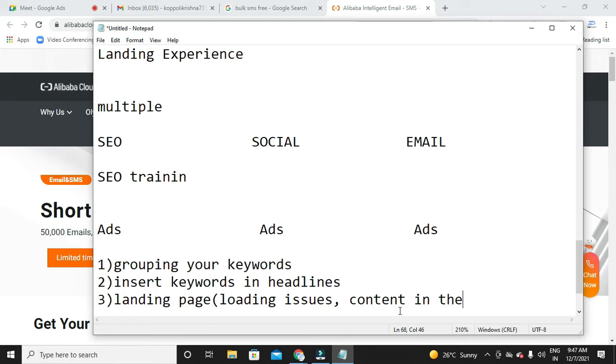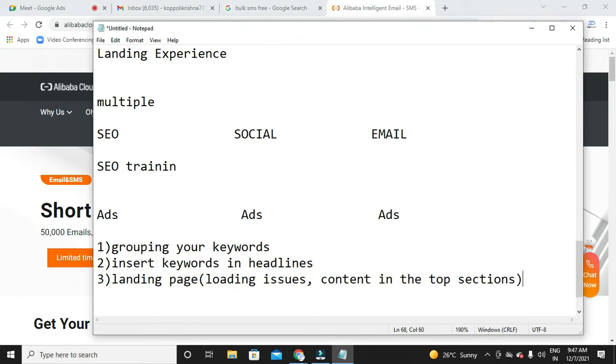So if you maintain these three things properly, automatically you can improve your quality score. The first thing is to group your keywords properly, then insert the keywords in headlines, and then create a landing page attractively without any loading issues, with content in the top section of the website. Right, so these are a few tips I can give you to improve the quality score.